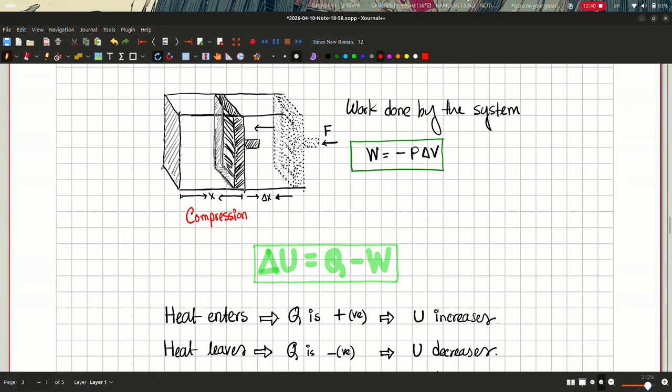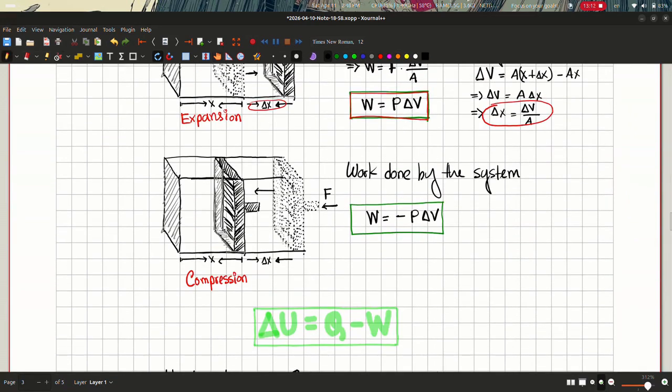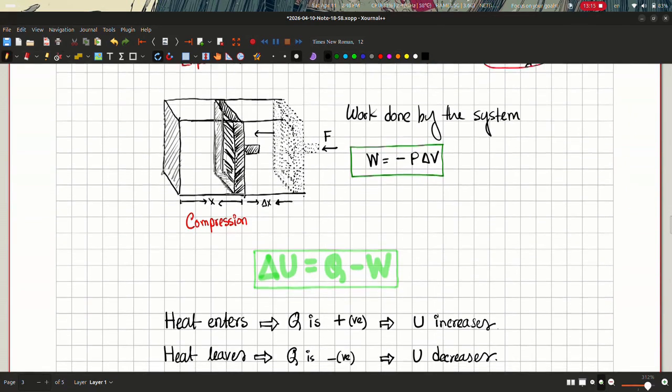Say we have a piston over here, and some external agent is pushing on the piston with a force F. So now the work done will have the same quantity, but it will be negative. So whenever we have a negative work done, that means there is some external agent doing some work on the system, and as a result the system's internal energy will increase. So we have these two ways of increasing or decreasing the internal energy of a system.